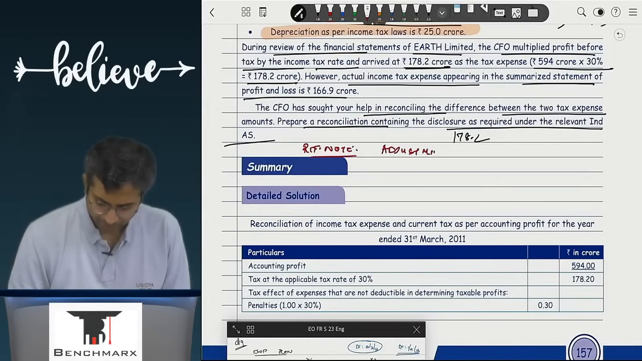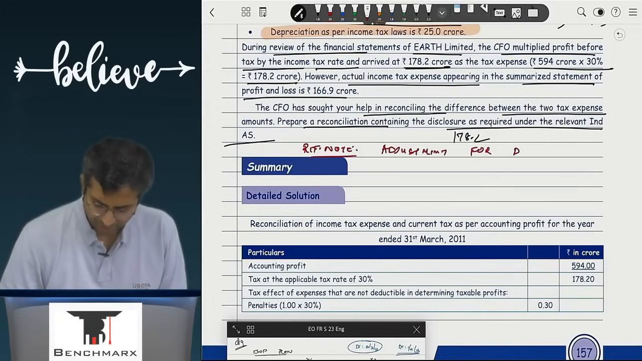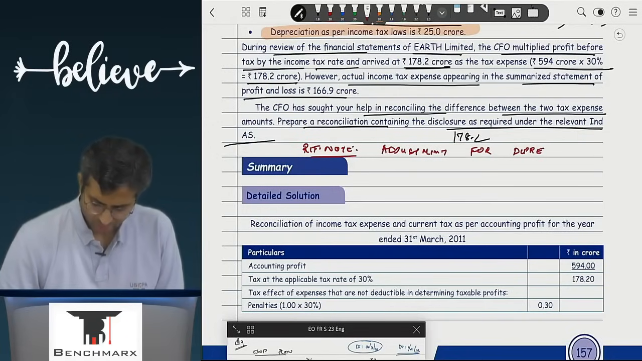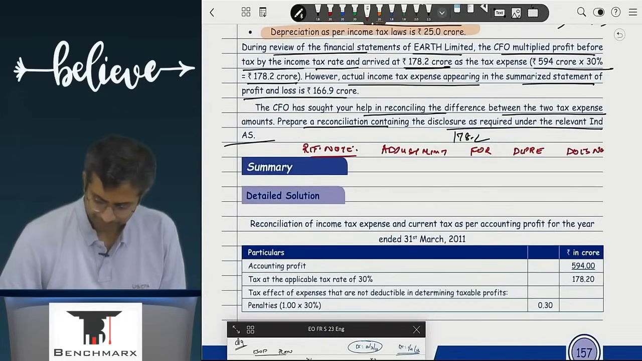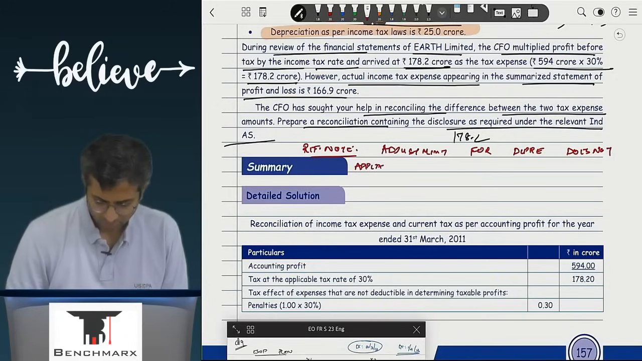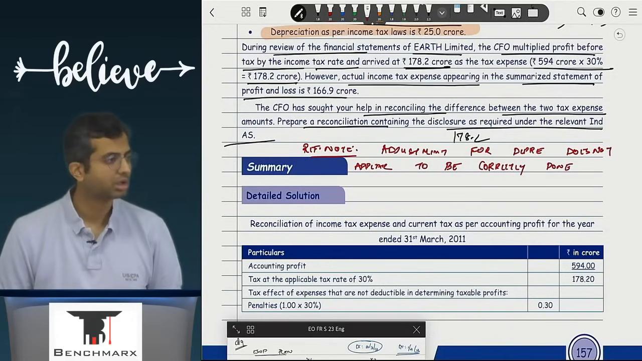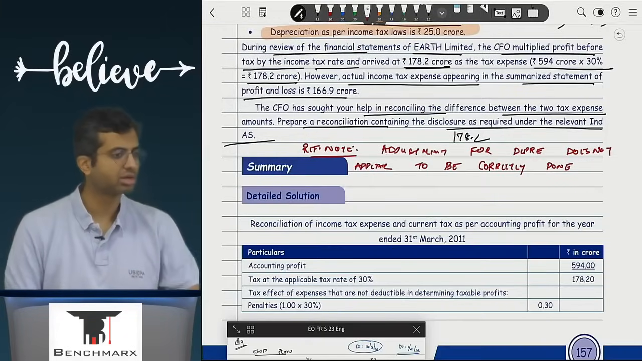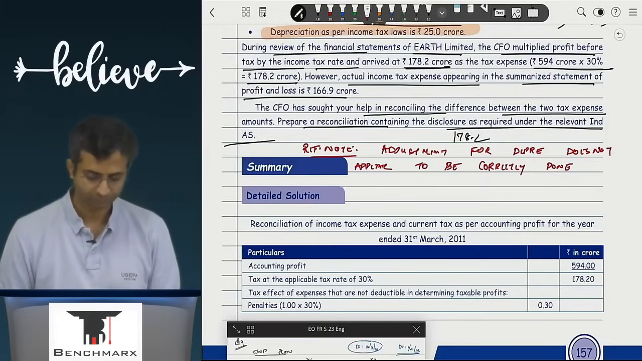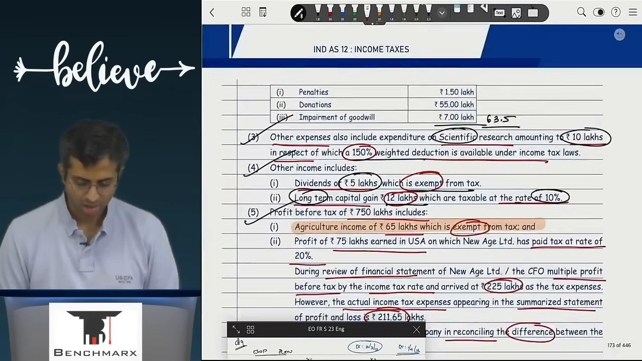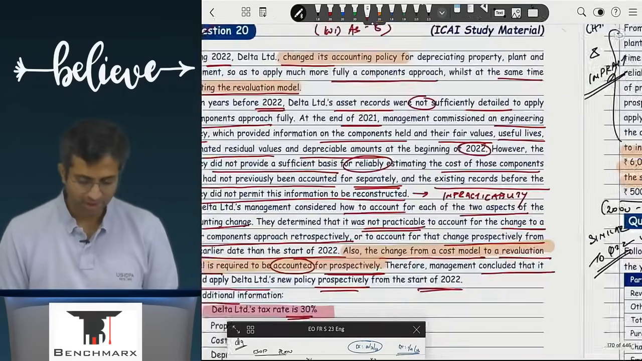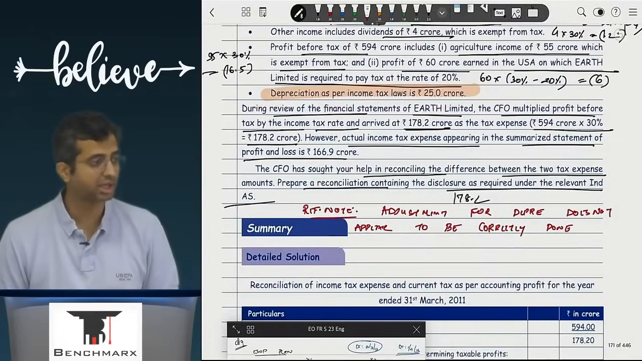Adjustment for depreciation does not appear to be correctly done. The adjustment for depreciation does not appear to be correctly done.